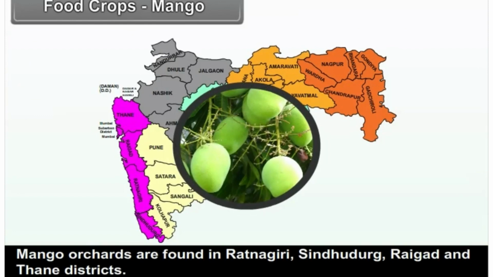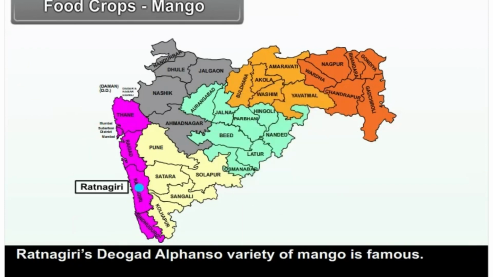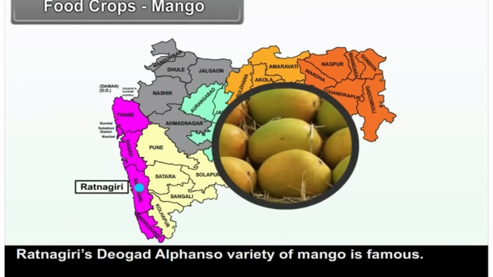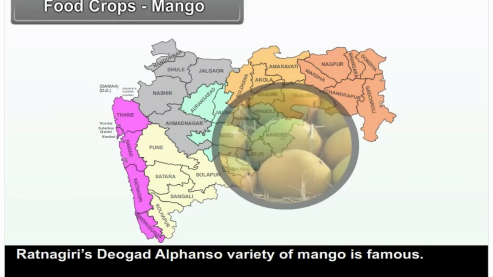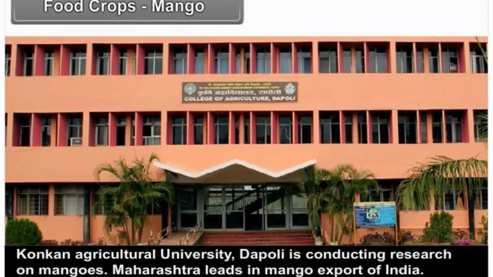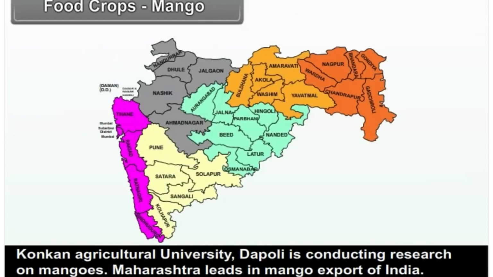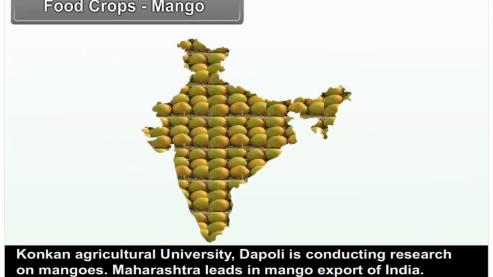Mango orchards are found in Ratnagiri, Sindhudurg, Raigad and Thane districts. Ratnagiri's Devgad Alfonso variety of mango is famous. Though mango trees are found in all districts of Maharashtra, mangoes are commercially grown mainly in Konkan. Konkan Agricultural University, Dapoli, is conducting research on mangoes. Maharashtra leads in mango export of India.